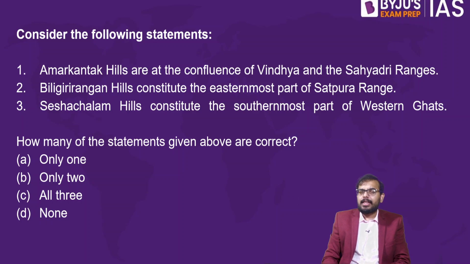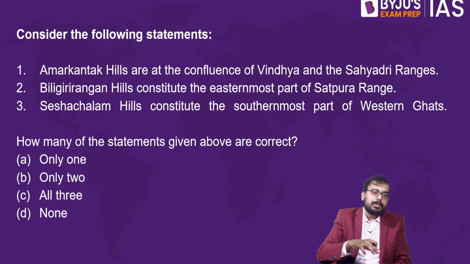By the way, what is Sahyadri? Which mountain range is known as Sahyadri? It's your Western Ghats. Western Ghats is known as Sahyadri in your Maharashtra, Gujarat region.